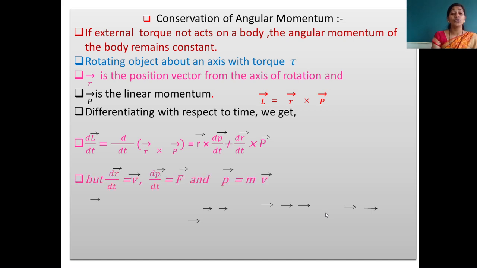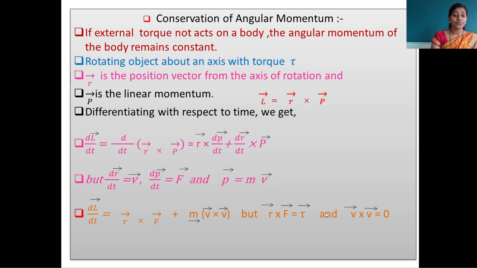But in that we have to do substitution. When linear momentum is changing with respect to time, we get the force. When the position vector is changing with respect to time, we get the velocity. And linear momentum is nothing but the product of mass and velocity. So in equation number 2, that is, after differentiating the angular momentum with respect to time, in that equation we put the value of dr by dt as velocity, dp by dt as force, and p as the product of mass and velocity. And finally here we will get the changes like that.